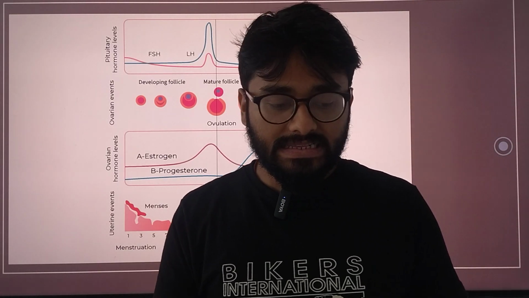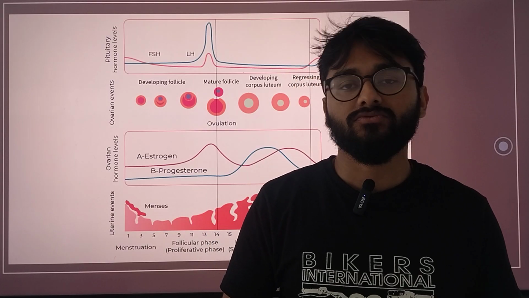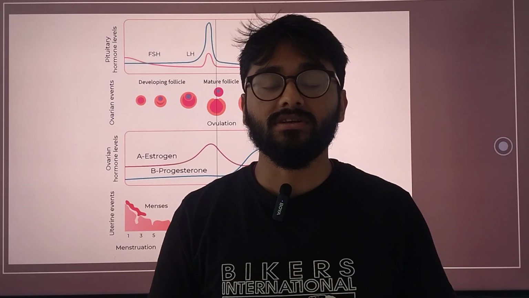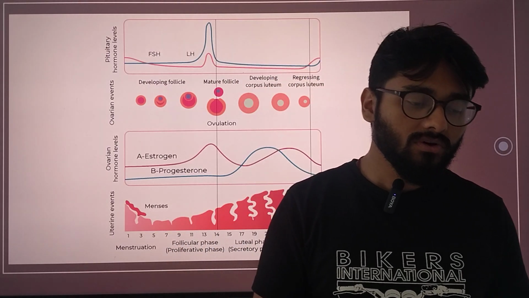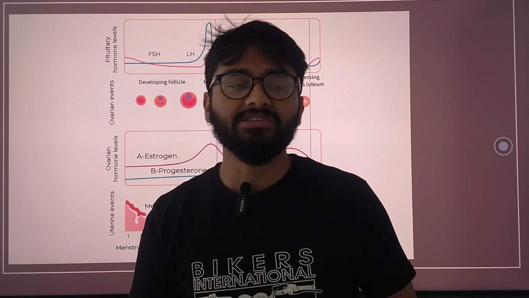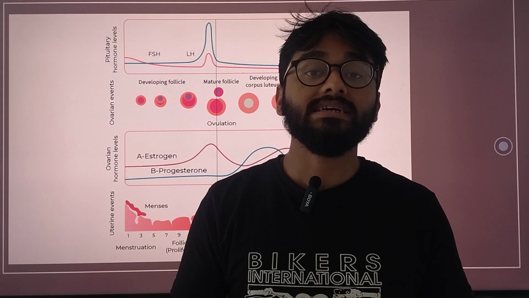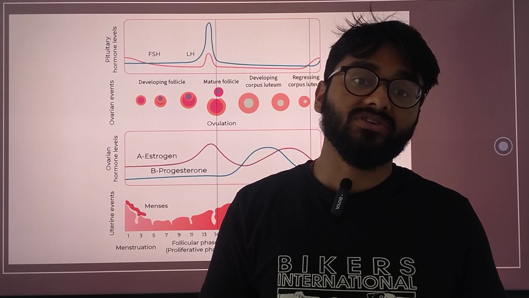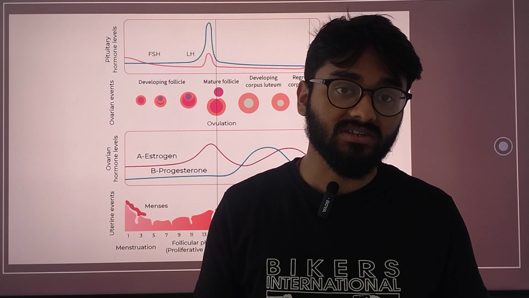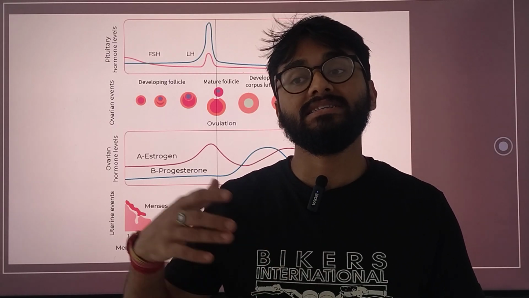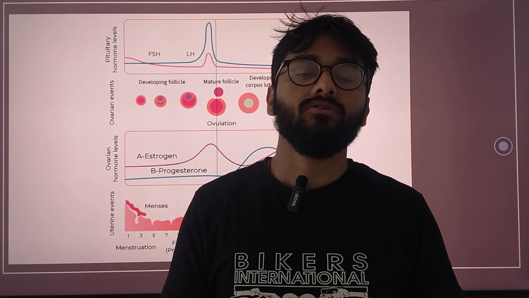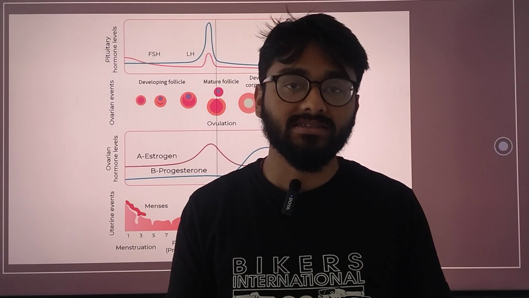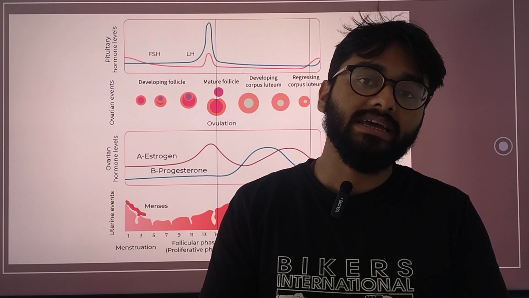In simple definitions, what is menstruation and what is the menstrual cycle, we all know. Some of the ladies that are watching this already experience it. So in proper terms, how do we write it? Menstruation is an event that involves the rupturing of the endometrial lining, the ovulation, the follicular part and the post-ovulation period that follows.